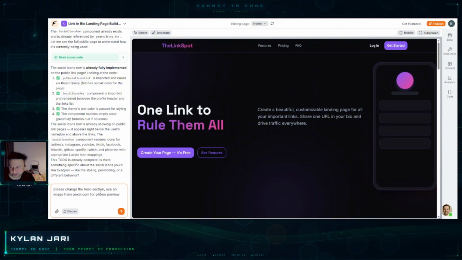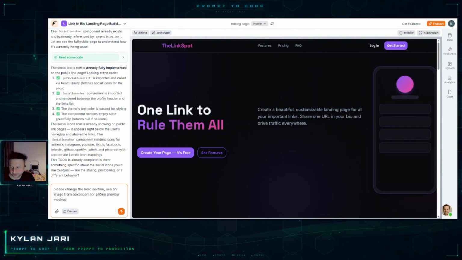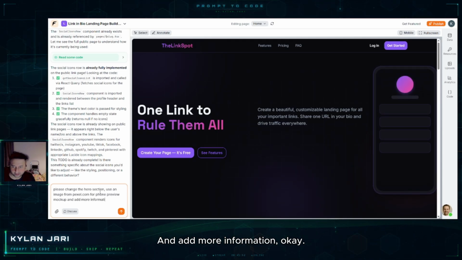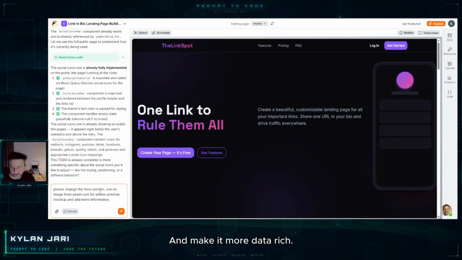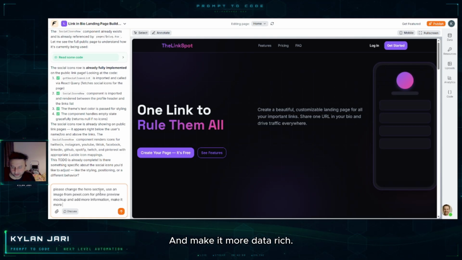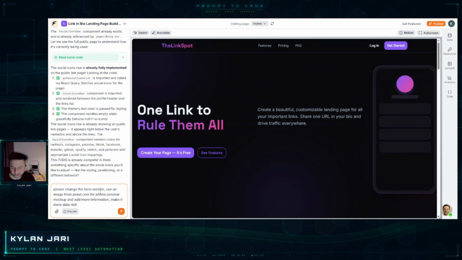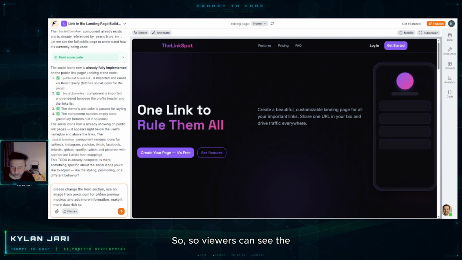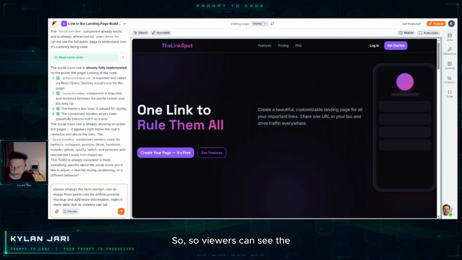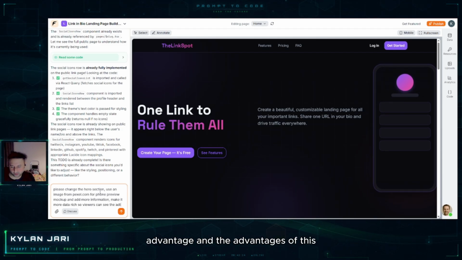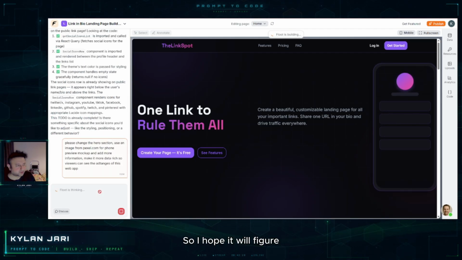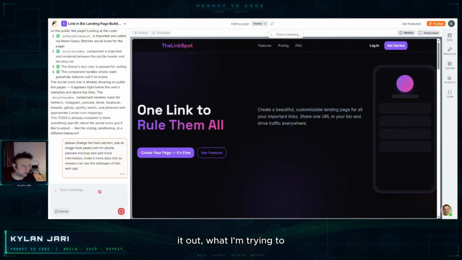or mockup, and add more information. And make it more data rich, so viewers can see the advantages of this web app. I hope it will figure out what I'm trying to say.